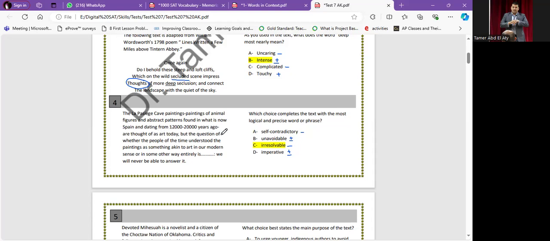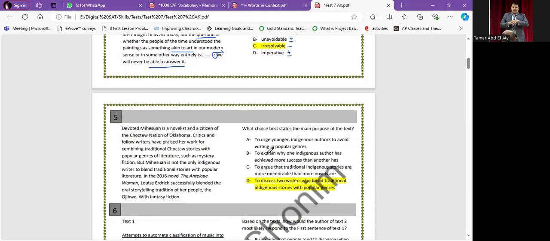But the question, take care, of whether the people of the time understood the paintings as something akin to art in our modern sense or in some other way entirely is, and then he gives us the explanation after the colon: we will never be able to answer it. Oh my God, it's easy. We'll never be able to answer it, so it's irresolvable. We can't answer it.